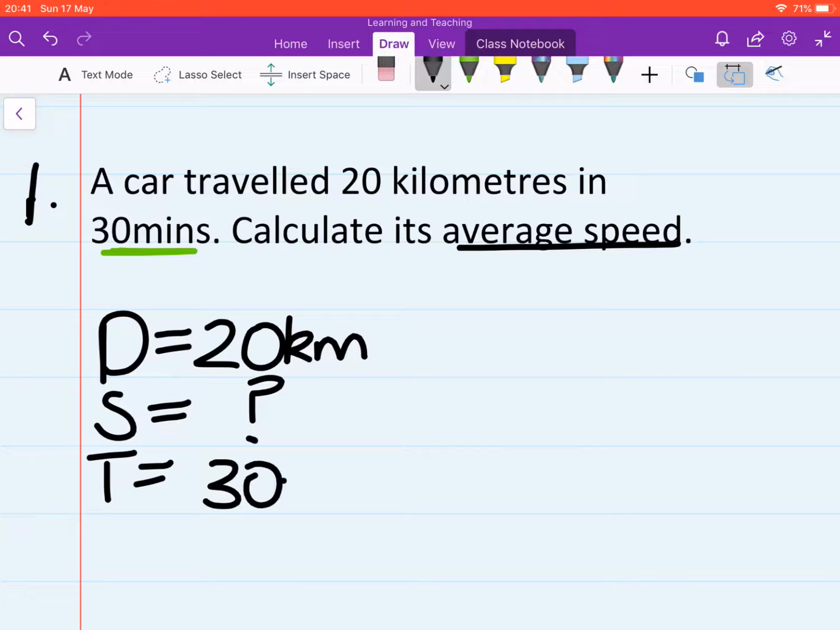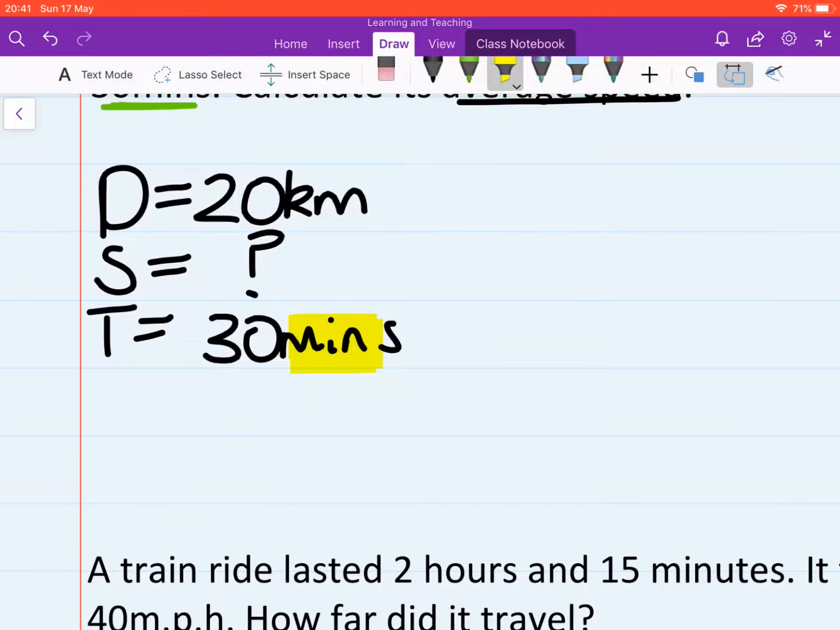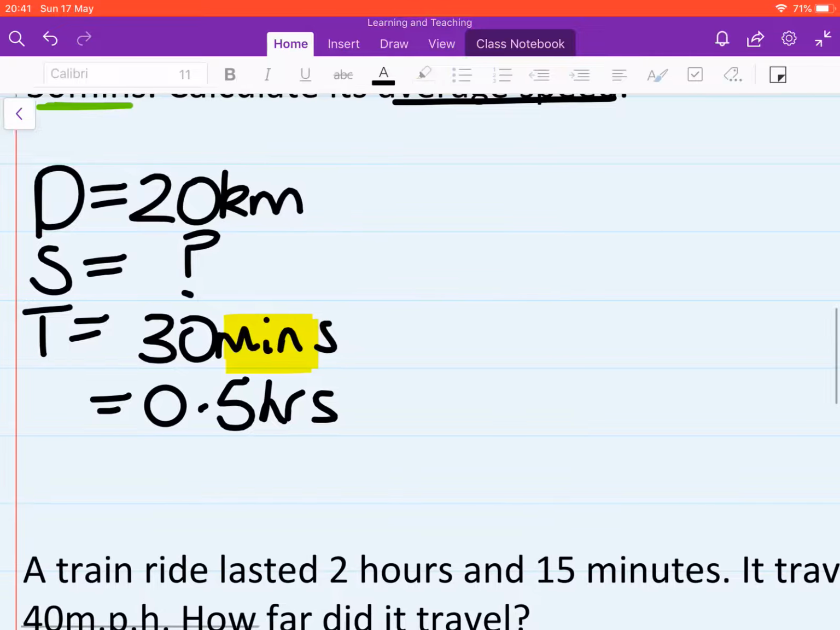But for speed, distance and time, we never want to have minutes. We want to write this in terms of hours. So what we're going to do is write 30 minutes as 0.5 hours. Okay, because it's half an hour.